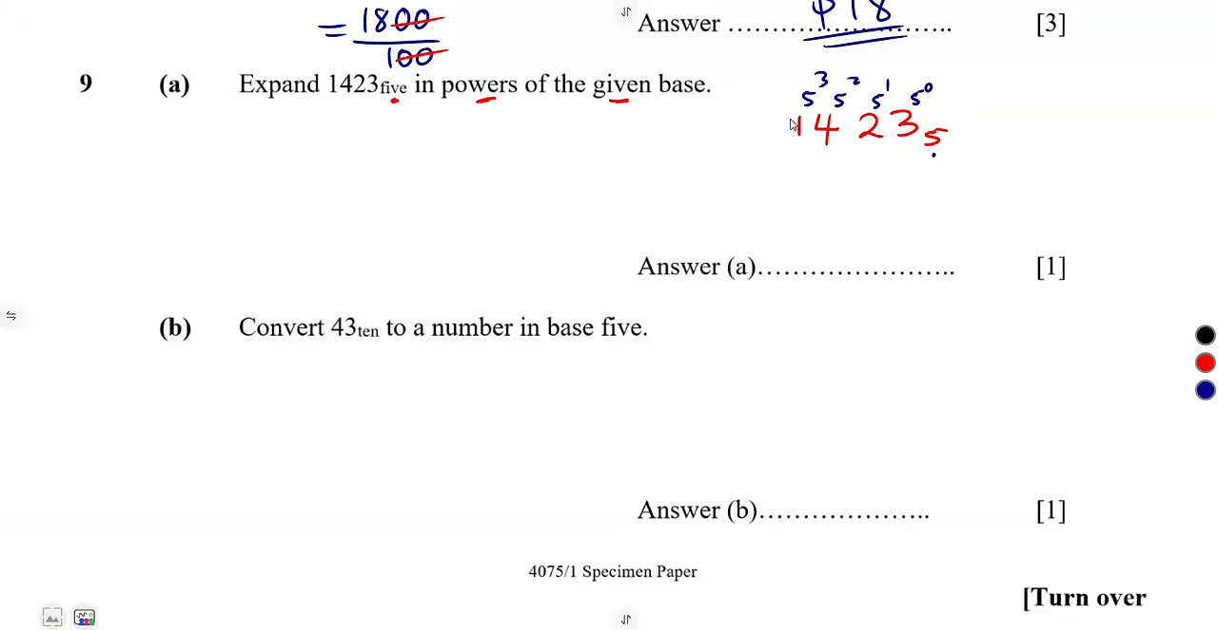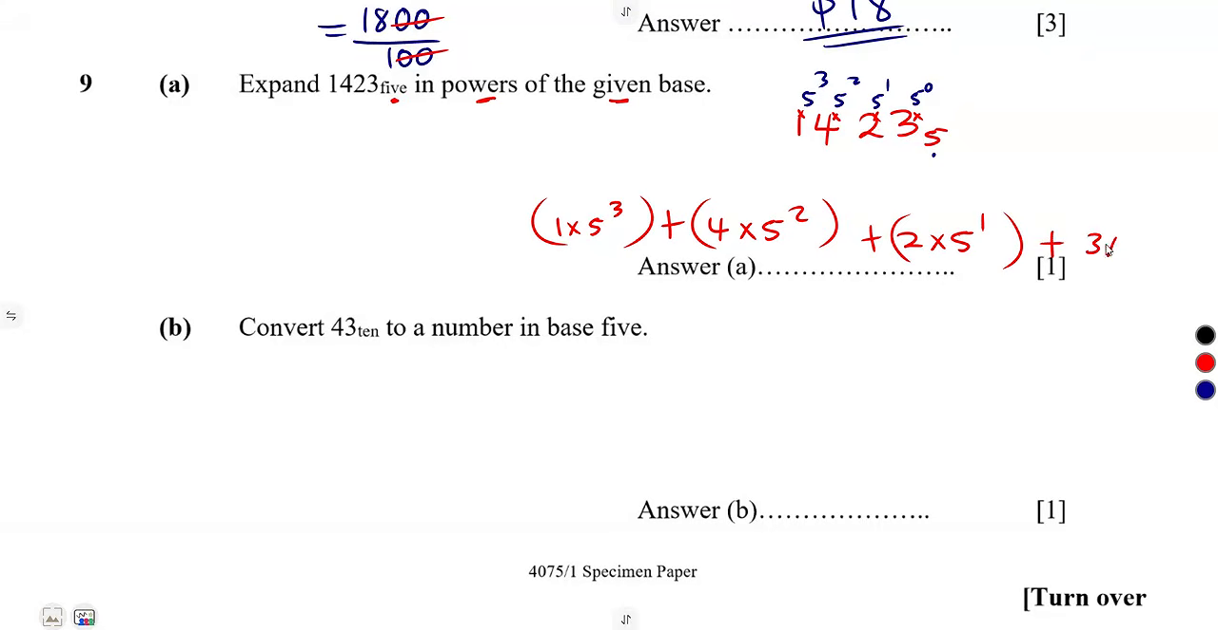So simply means 1 is going to multiply this 1 times 5 to the exponent of 3, plus 4 is going to multiply this 4 times 5 to the exponent of 2, plus 2 is going to multiply this 2 times 5 to the exponent of 1, plus 3 is going to multiply this 3 times 5 to the exponent of 0. So that's the expanded form of the given base. Just like that.